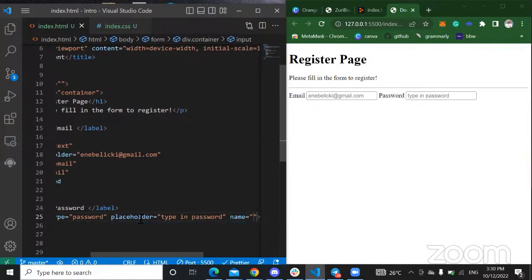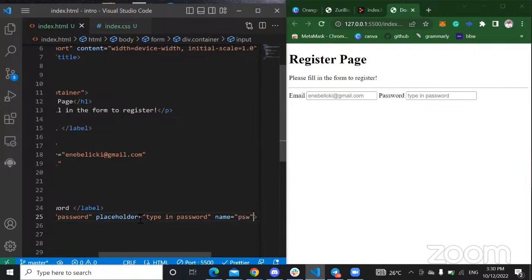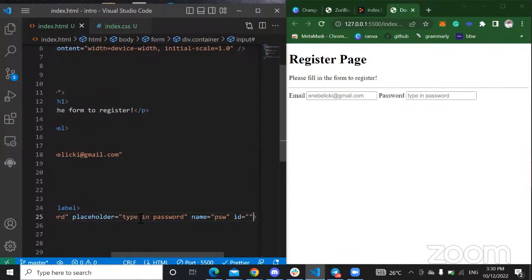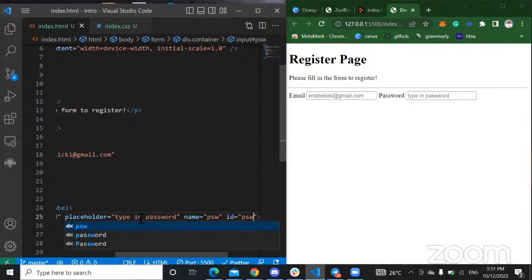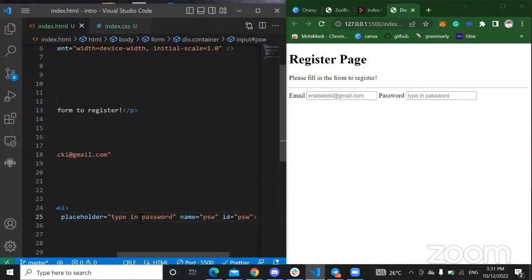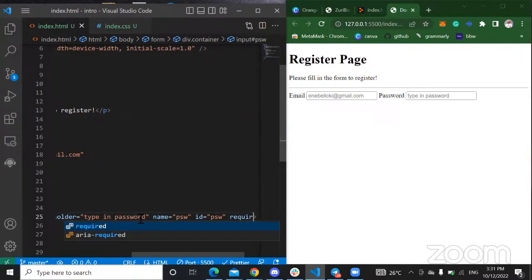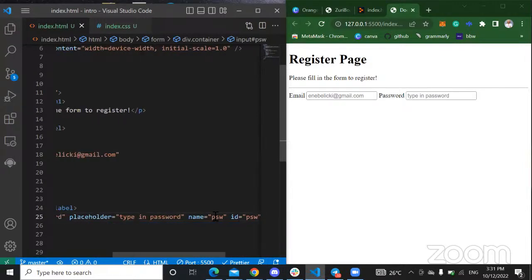The name will be psw, which is password. The ID will also be psw, which is still password, right? And then set it to required. So as easy as that. So I think this is okay.